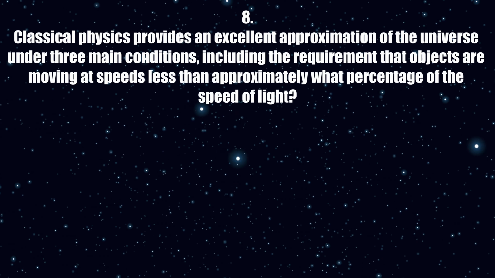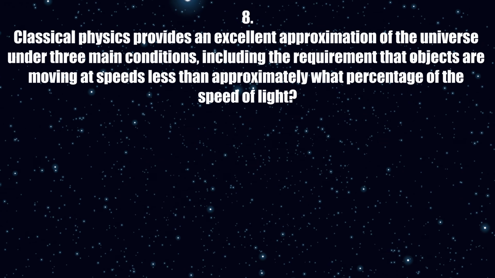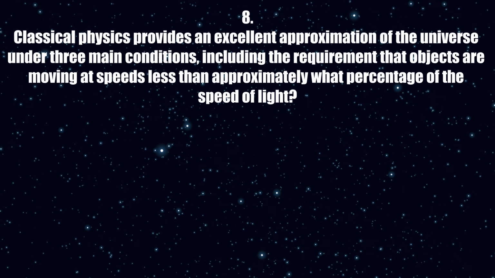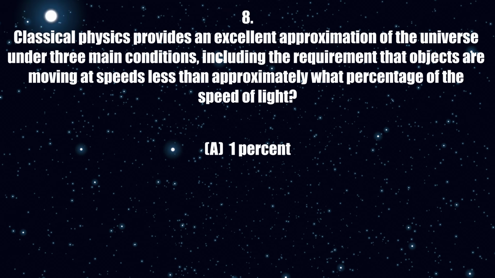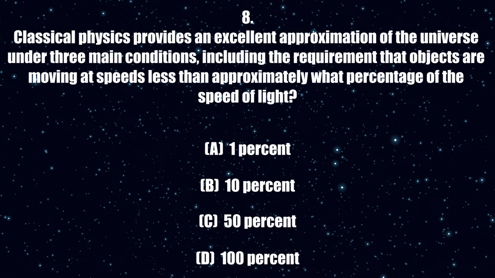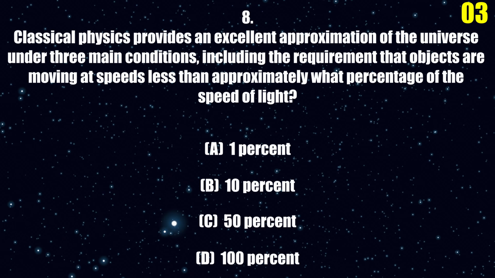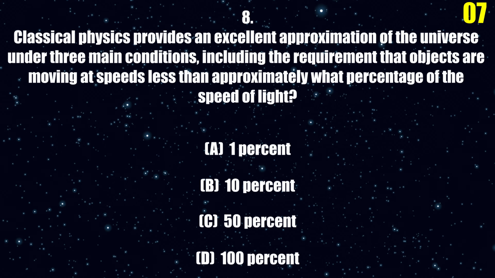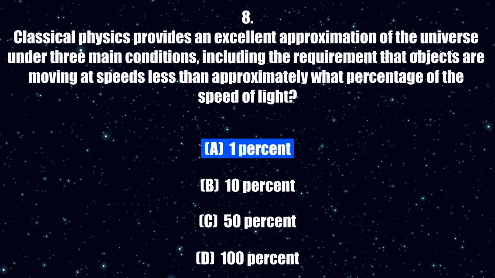8. Classical physics provides an excellent approximation of the universe under three main conditions, including the requirement that objects are moving at speeds less than approximately what percentage of the speed of light? A. 1%. B. 10%. C. 50%. D. 100%. The correct answer is A.